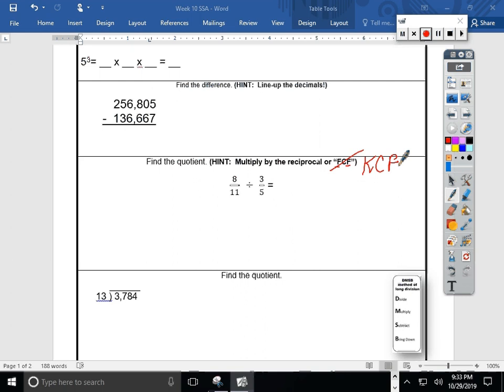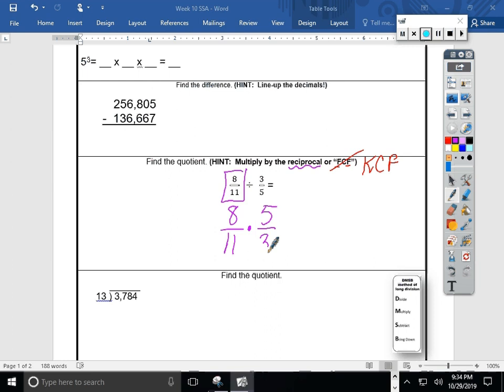Notice I didn't mention making a model. That's probably because if I did, I'd have to draw 55 little tiny units or parts in each bar. That'd be pretty confusing or tricky to count. So for that reason, I'm going to try this reciprocal approach. Well, it says keep, change, flip. Keep happens first. We keep the fraction we're given. The original fraction stays the same. We change. We're looking for an inverse here. So the opposite of division is multiplication. Next it tells us to flip, or give the reciprocal. So the reciprocal of 3/5 means that the numbers switch position, 5/3.